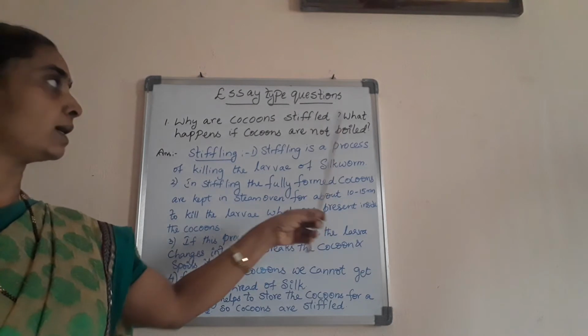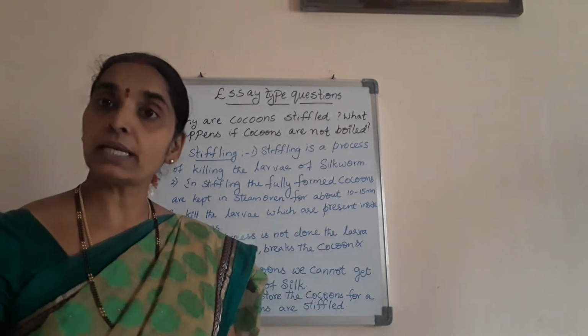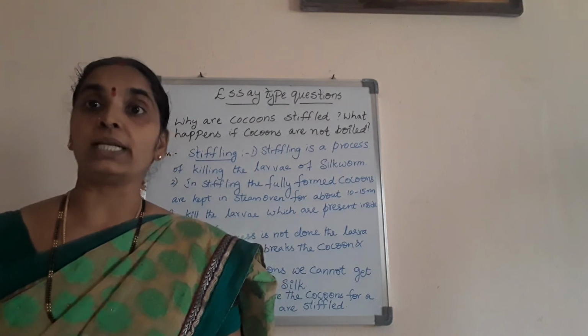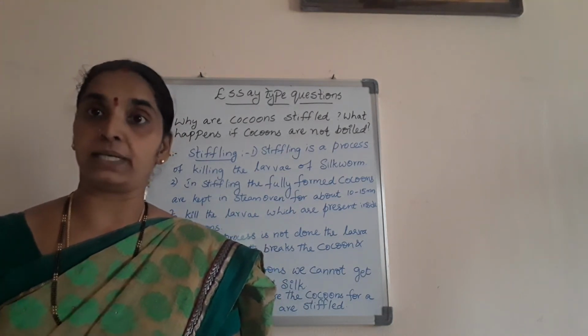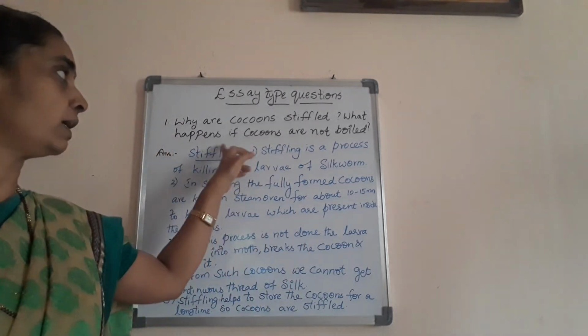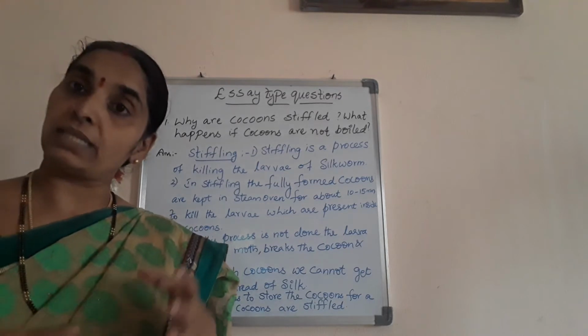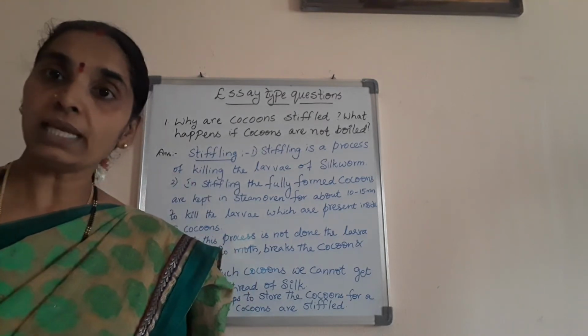Another question also asked: what happens if cocoons are not boiled? Why are they boiled? Cocoons are boiled in order to get the fiber, to loosen the fiber, isn't it? So write down this, and the next point will continue about why they are boiled. First, they are also boiled to kill the larva in it and also to loosen the fiber.